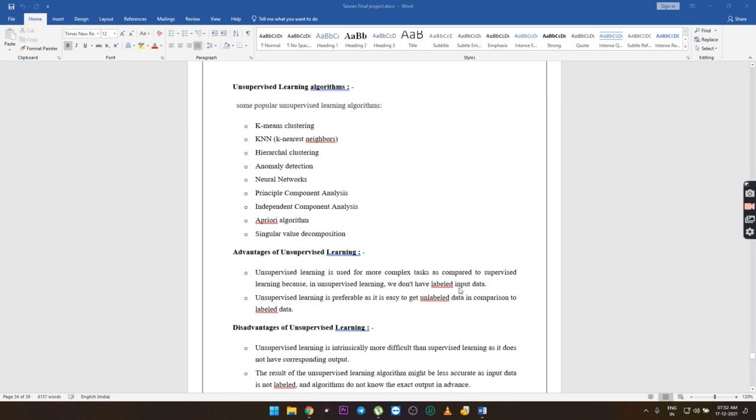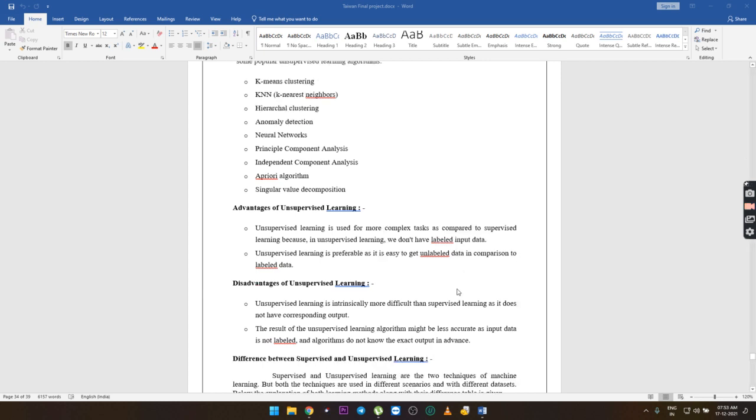Advantages of unsupervised learning. Unsupervised learning is used for more complex tasks as compared to supervised learning because in unsupervised learning we don't have labeled input data. Unsupervised learning is preferable as it is easy to get unlabeled data in comparison to labeled data.